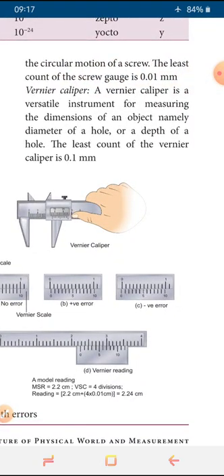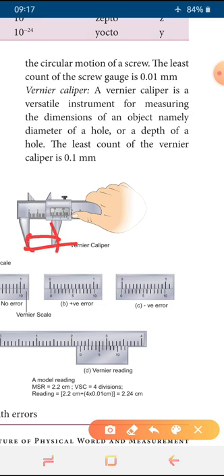Next, vernier caliper. See the picture, this is a vernier caliper. It has two edges, upper and lower faces. The object whose dimensions we measure, we can fit here freely and measure it. We have also done this practically. In short, this vernier caliper is an instrument used to measure the dimension of an object, like the diameter of a hole, depth of a hole, or diameter of a cricket ball.